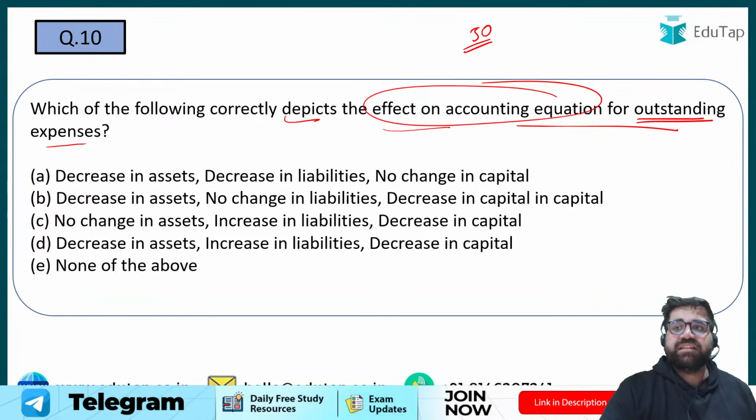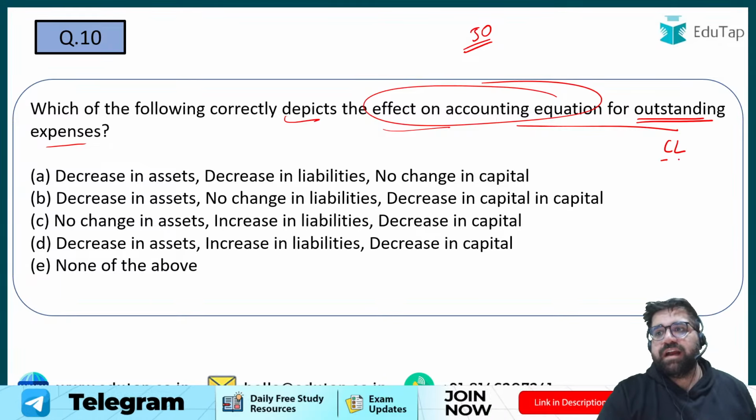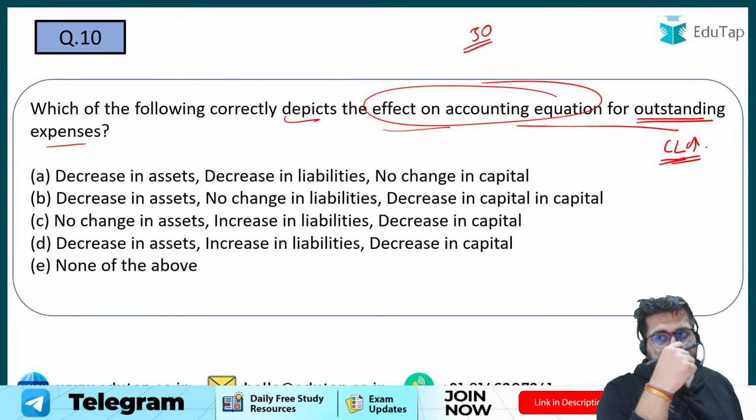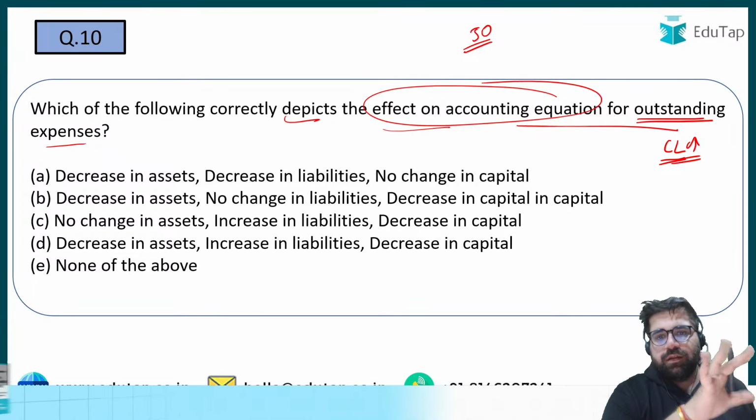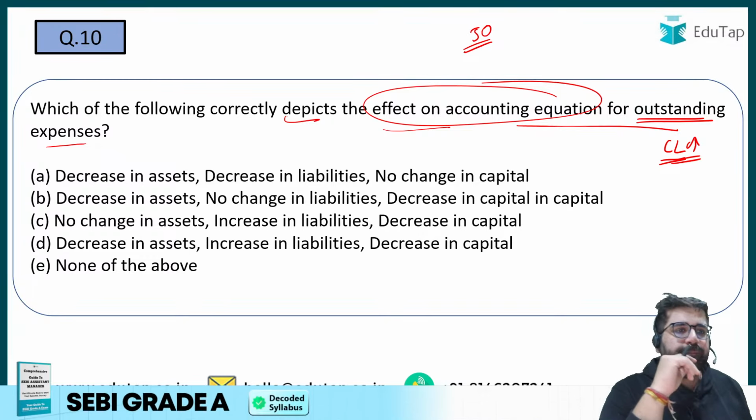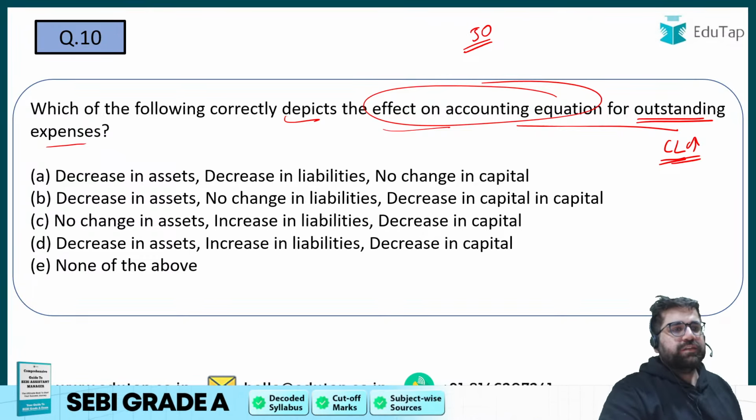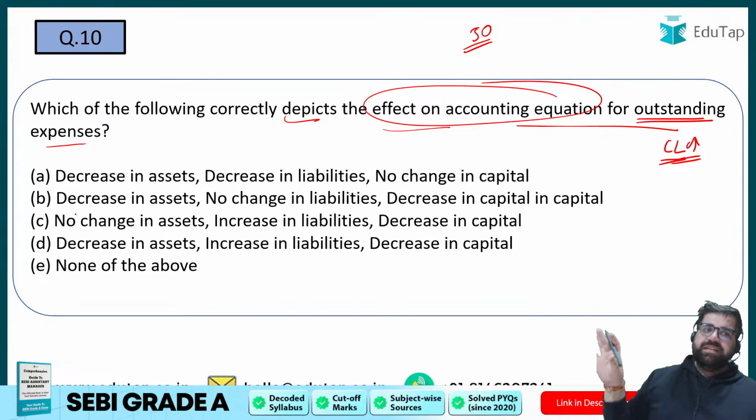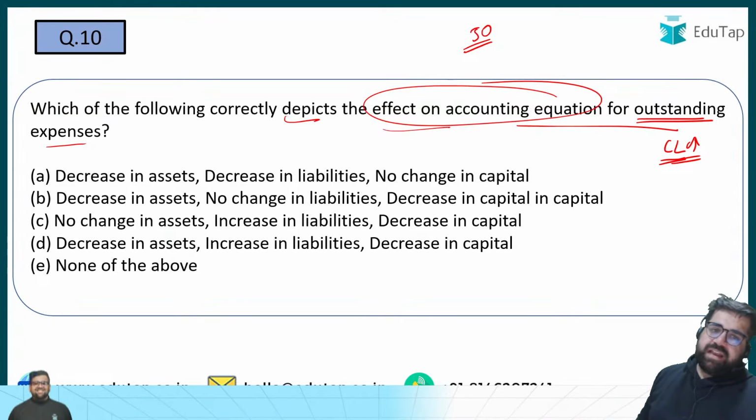Right, outstanding expenses is your liability. Which liability? Current liability. So my current liability will surely increase. But will it impact my assets? No, right? Because outstanding expenses are there. What will be your answer? Will it impact my assets? I don't think so, because outstanding expense is a kind of current liability.